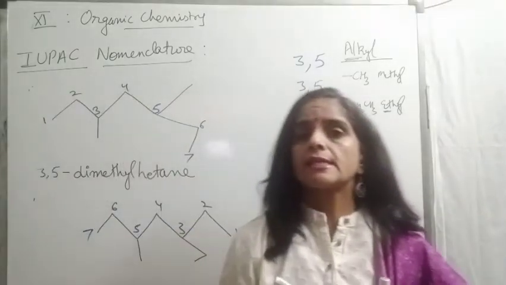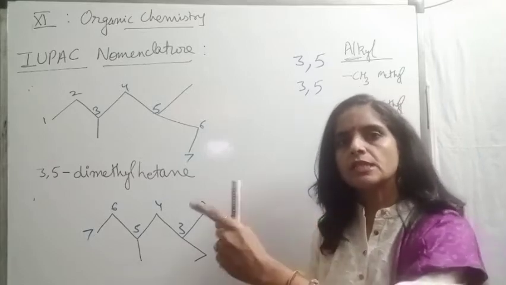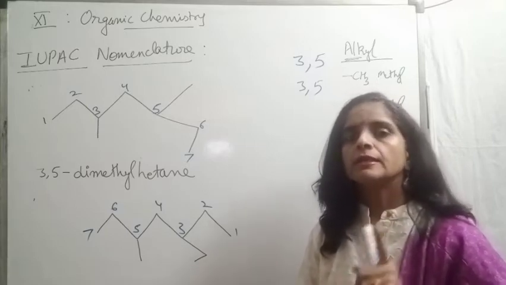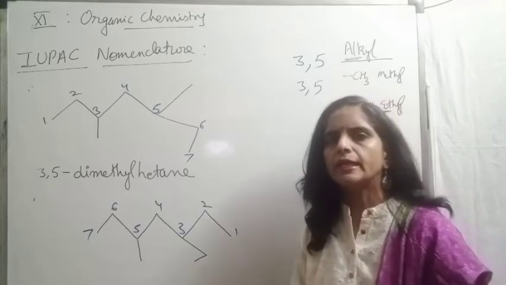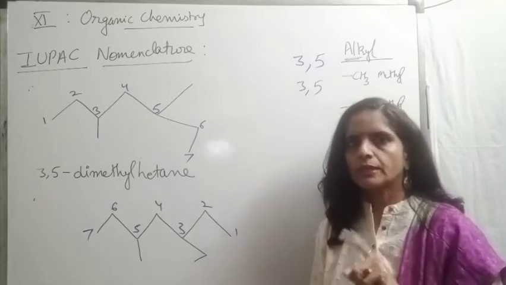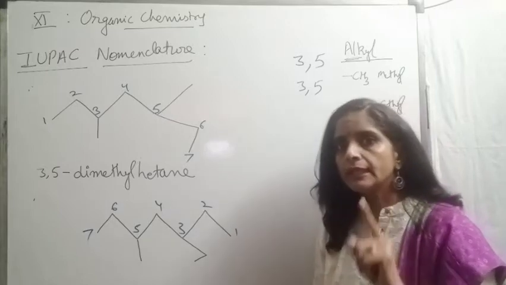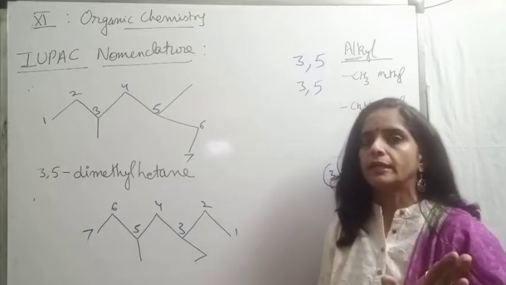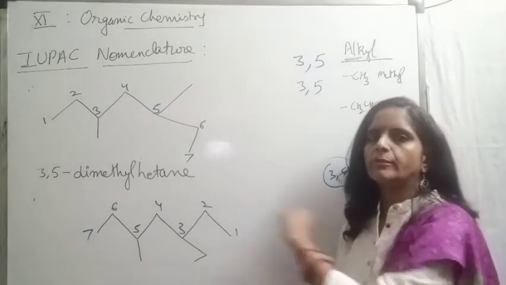But children, be careful, this alphabetical order we will only use if the positions are the same from both the ends. Otherwise, the first rule is to try to give the lowest position to the locants. Locants or substituents, any term you can use, means the side branches, they should get the lowest possible position. This is the first rule. But if the positions are the same from both ends, only then we will check the alphabetical order. Otherwise, we will not check alphabetical order. Be very, very careful regarding this. So now, of course, we will follow the alphabetical order.